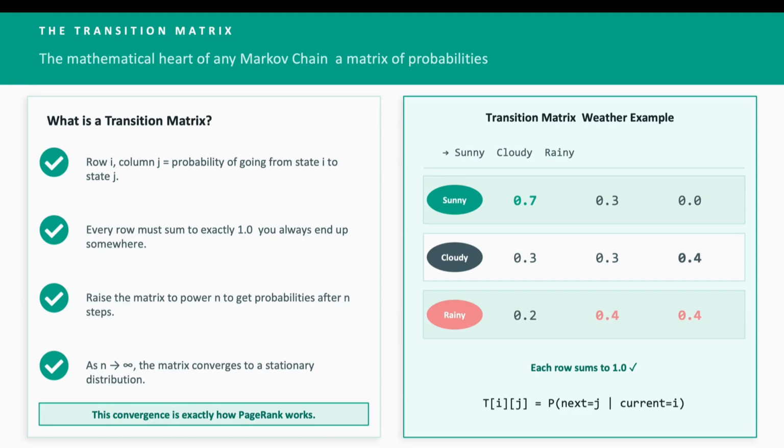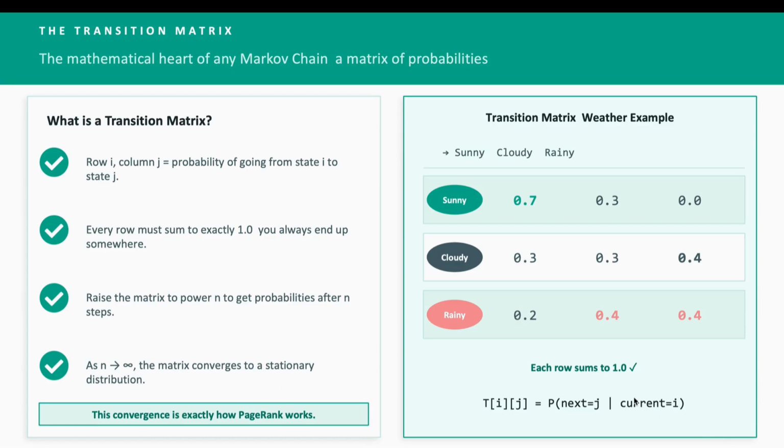Every row becomes the same vector. That vector is called the stationary distribution. It tells you in the long run how much time the system spends in each state, and the convergence is exactly how PageRank works.